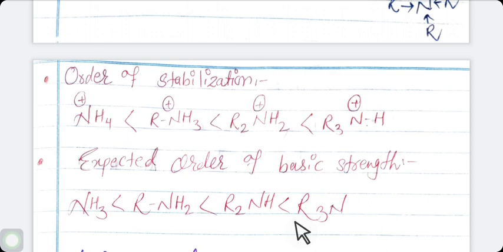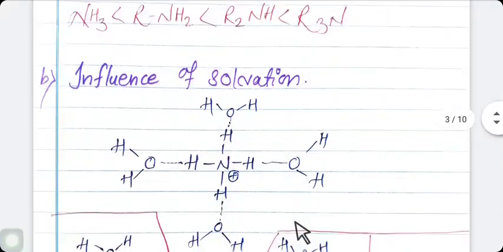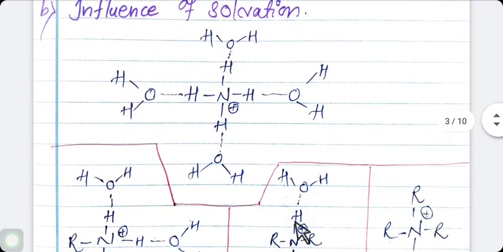So it is nothing but an influence of plus I effect. The next is influence of solvation. All of you know what is solvation. We have already studied in standard 11 about solvation. So, influence of solvation by water on stabilization of conjugate acid of aliphatic amine and ammonia, which we can understand by this structure clearly.